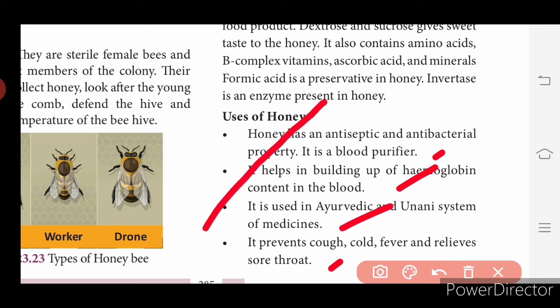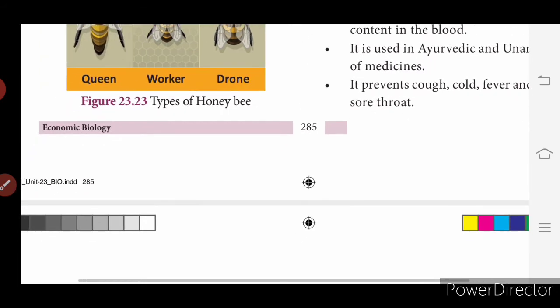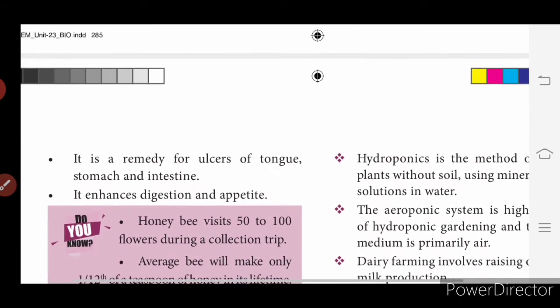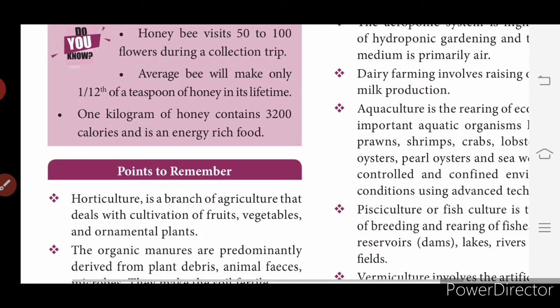It is a remedy for ulcers of the tongue, stomach and intestine. It enhances digestion and appetite. Okay, so there are many more uses of honey.